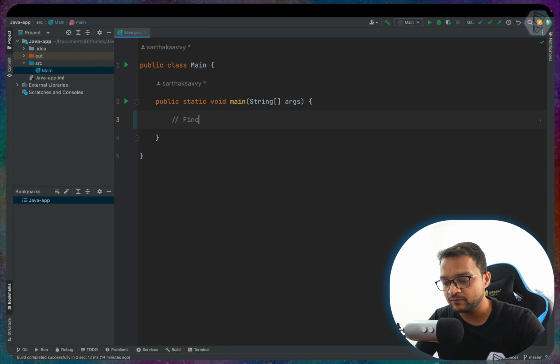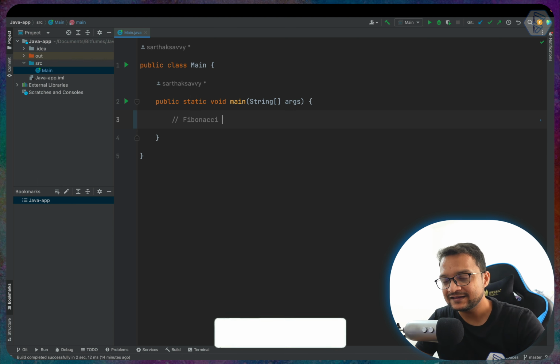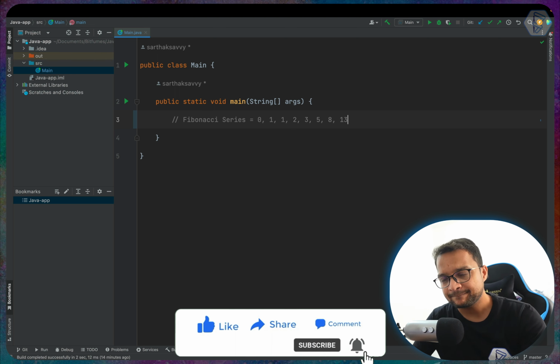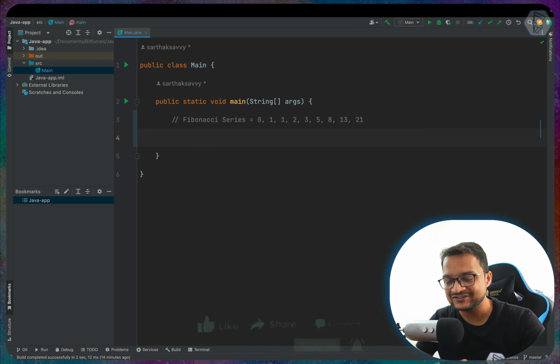The Fibonacci series starts with 0 and then 1 and then 1, 2, 3, 5, 8, I think 13, yeah, something like that, then 21. So how is this series generated?